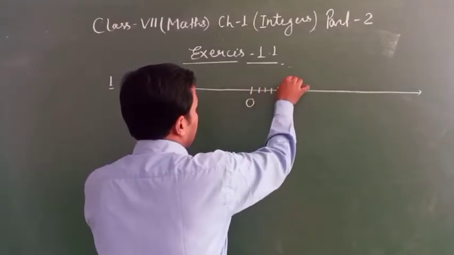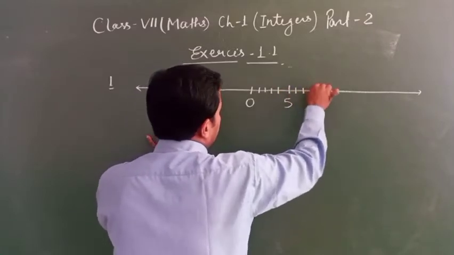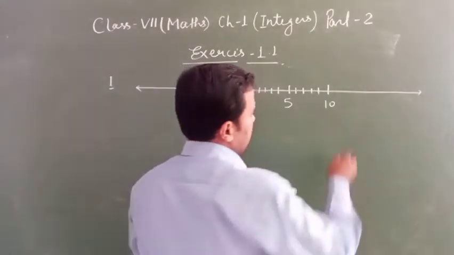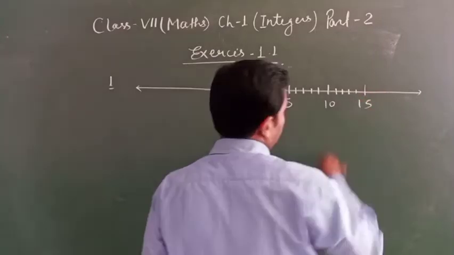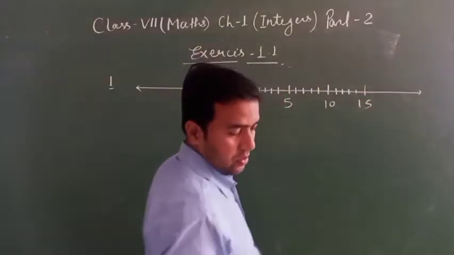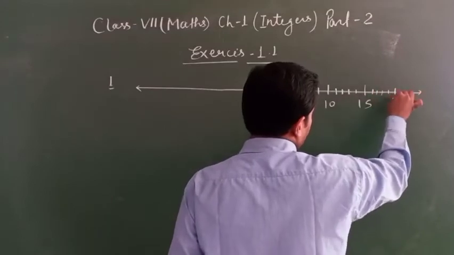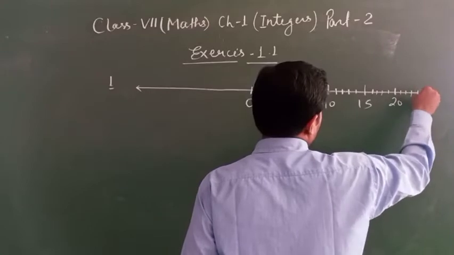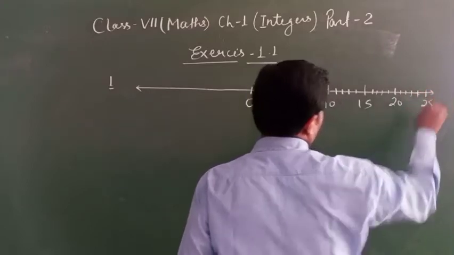Here is 1, 2, 3, 4, 5, 6, 7, 8, 9, 10, 11, 12, 13, 14, 15, 16, 17, 18, 19, 20, 21, 22, 23, 24, 25.